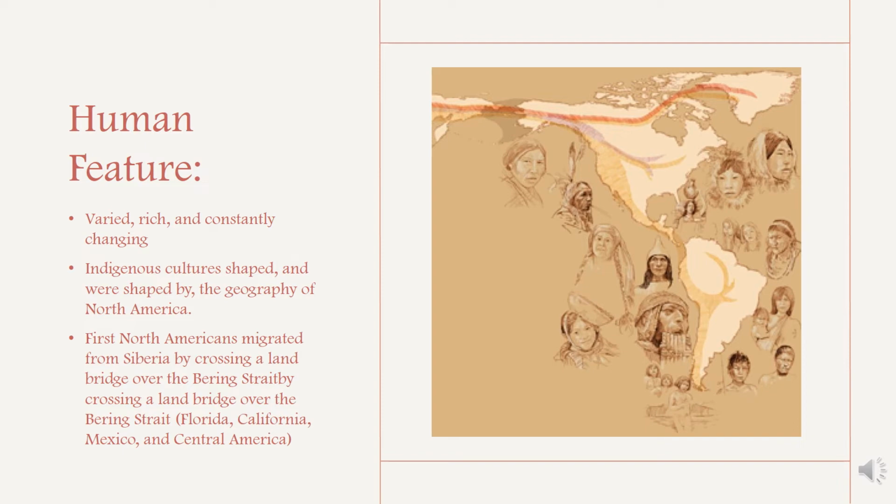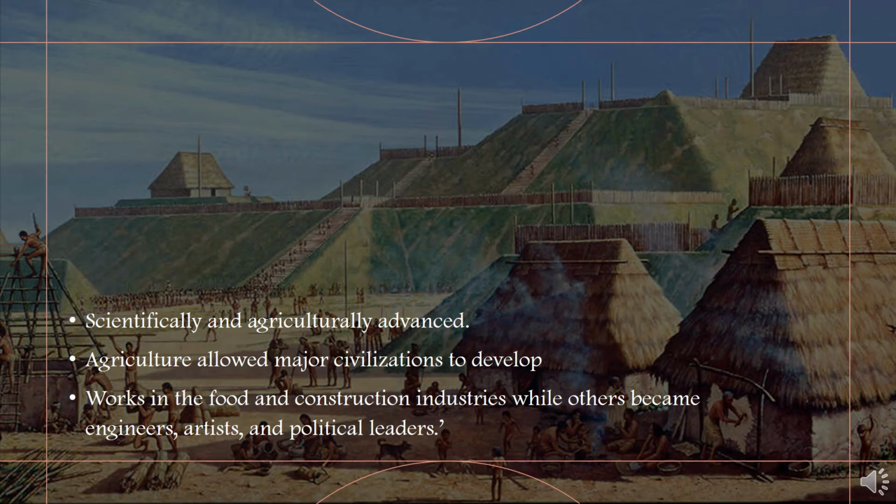The first North Americans are believed to have migrated from Siberia, in Northeast Asia, by crossing a land bridge over the Bering Strait. These populations fanned out southward, to present-day Florida, California, Mexico, and Central America. Many of these early North American cultures were scientifically and agriculturally advanced.